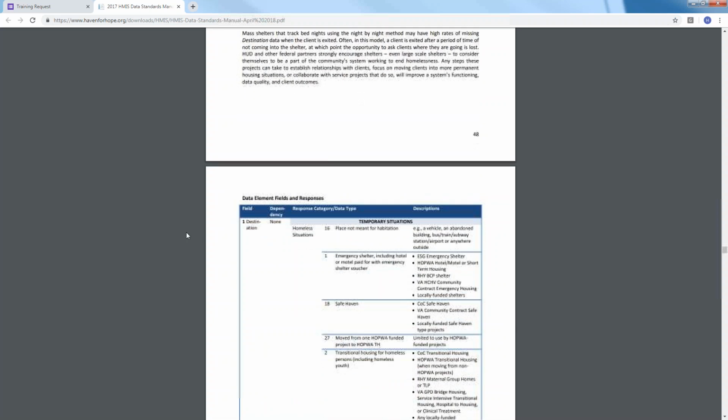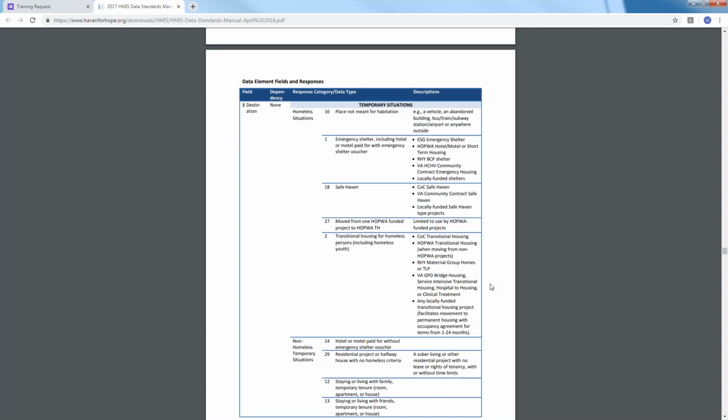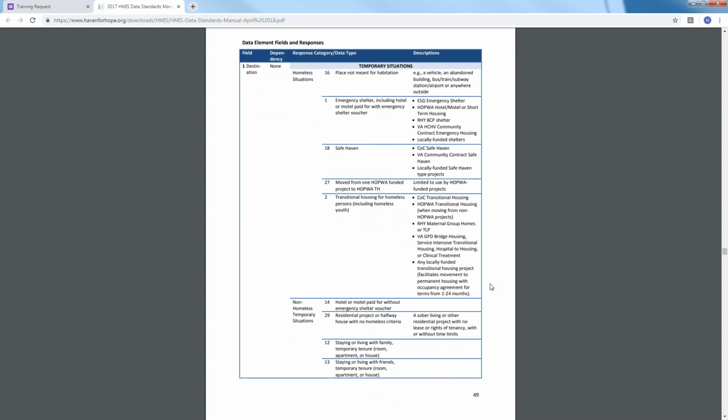If we scroll down a little bit, there's a breakdown of the different exit destinations and when it would be appropriate to use them. This is a fantastic resource if you have a client who is exiting to a particular situation and you're not quite sure how that situation would be classified and what you should record as the destination type. It covers a lot of those unique situations, and it helps clarify what the different destinations actually mean. This is a really good breakdown.